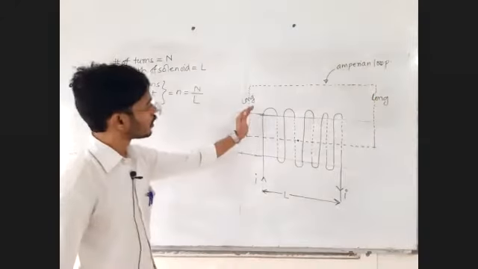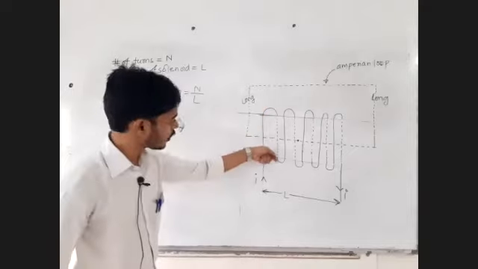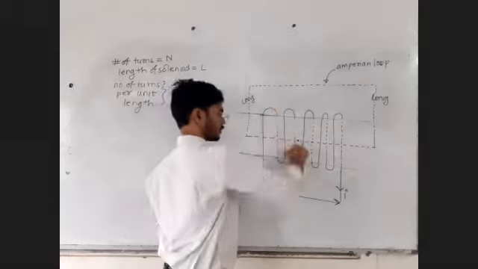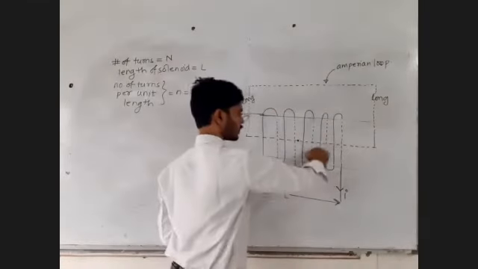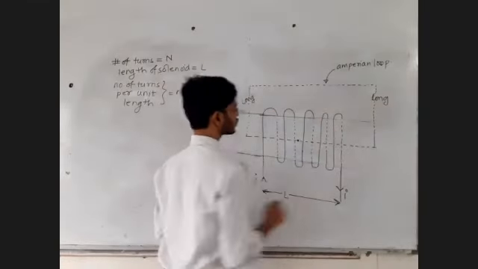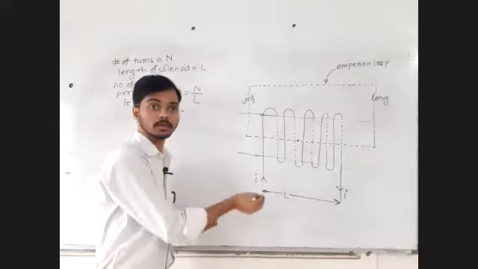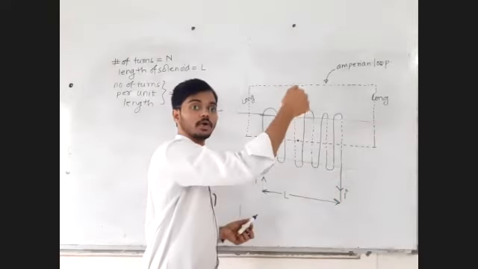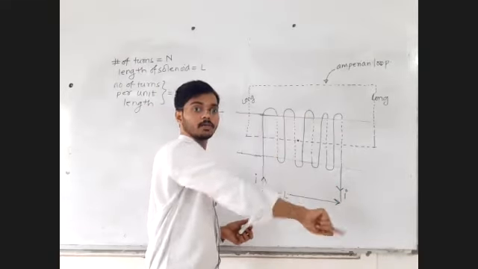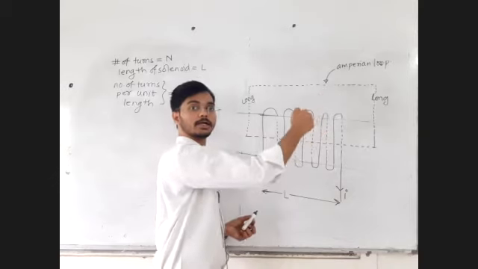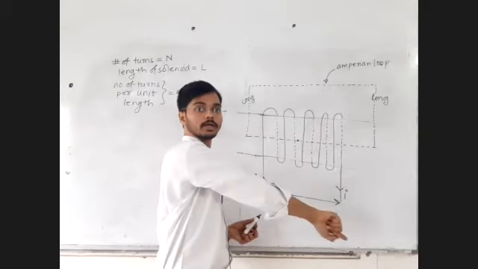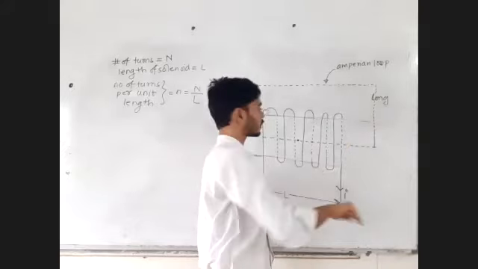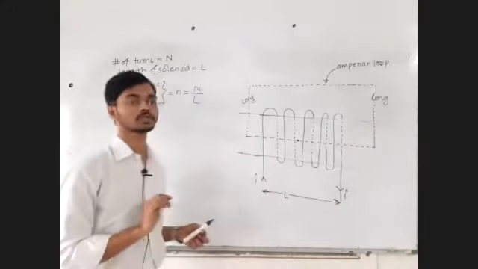Now from the top current is going in, from the bottom current is coming out. Again round, current is going in, coming out, going in, coming out. Try to imagine. We have the turns like this. From the top current is going in, from the bottom current coming out. Reply in the chat box, yes or no.